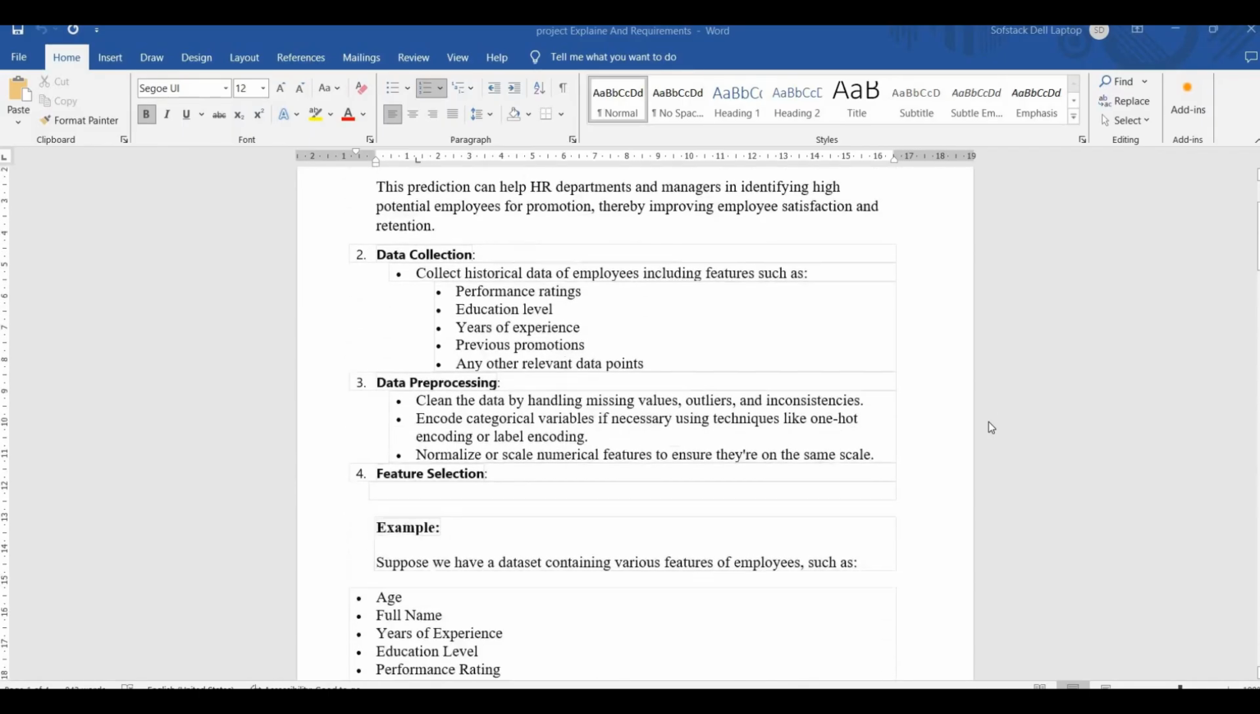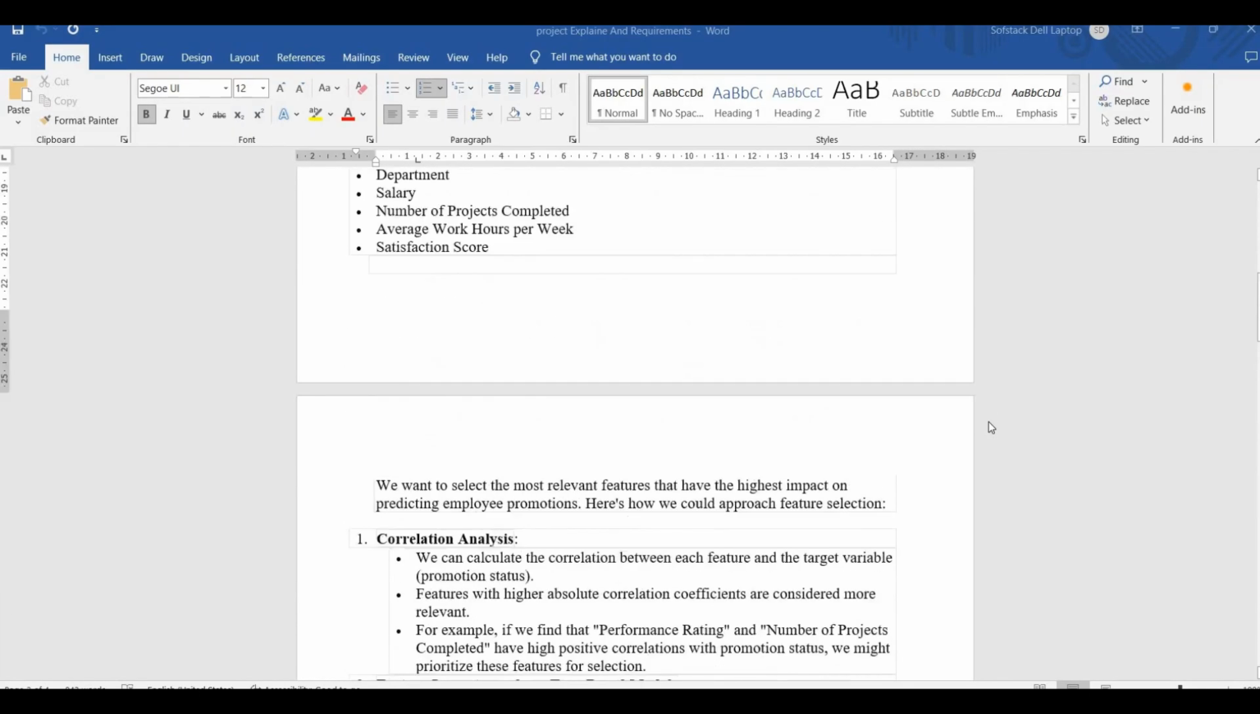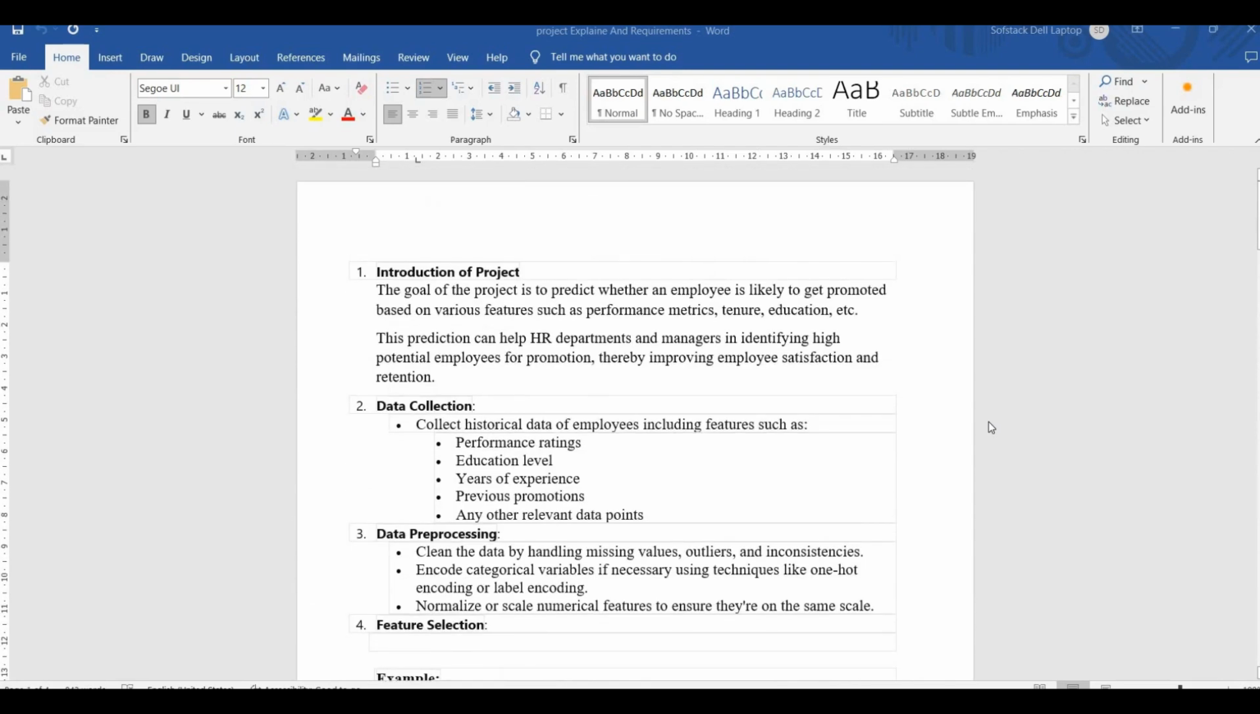So this is the document containing the project requirement, and we'll be checking this out. We'll first start with the introduction of the project, and here it is stated that the goal of the project is to predict whether an employee is likely to get promoted based on various features such as performance metrics, tenure, education, etc. So these are the features that will be available to us in the form of the data.